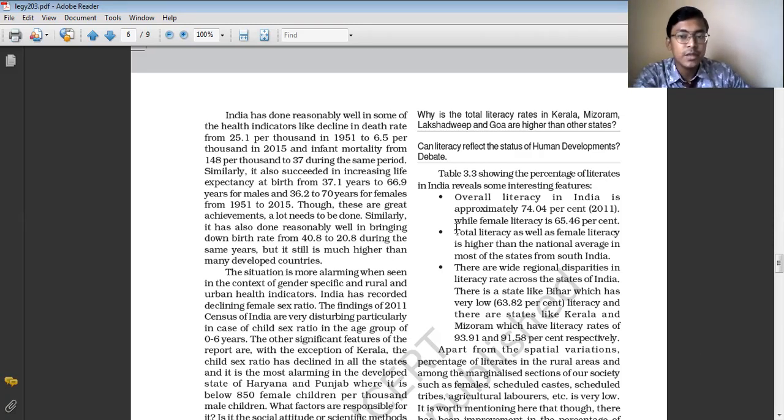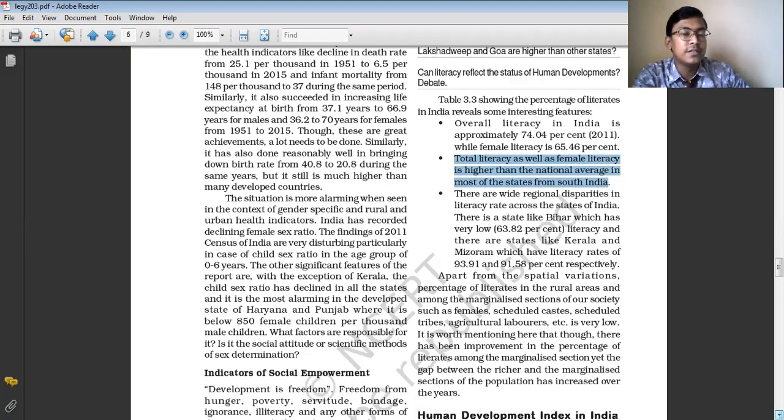Total literacy as well as female literacy is higher than the national average in most of the states of southern India, and the total literacy in some southern states is higher still. For example, in Kerala the literacy rate is around 93%. There is a huge regional variation in the literacy rate. The North Indian states have recorded a lower level of literacy, and the Southern Indian states a higher level, both in total literacy and female literacy.